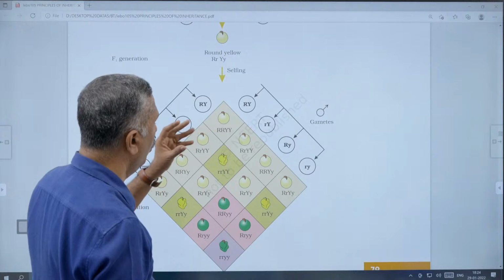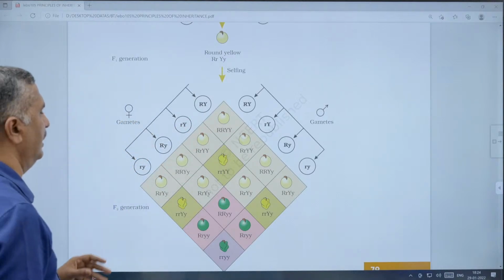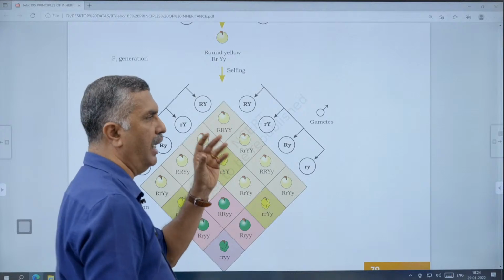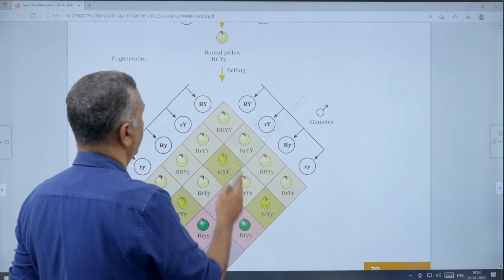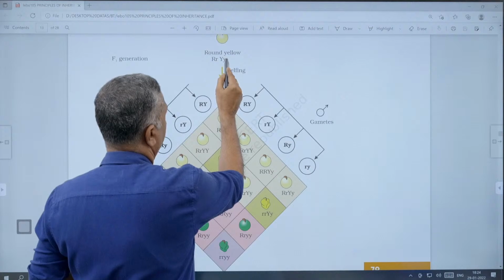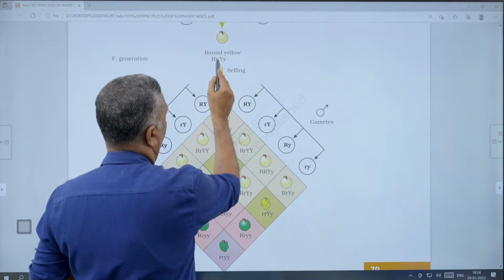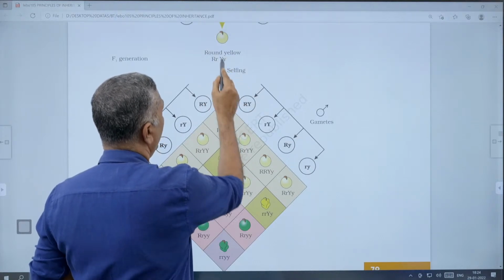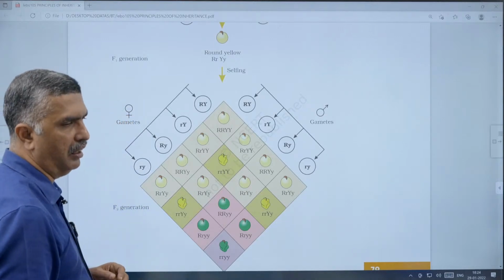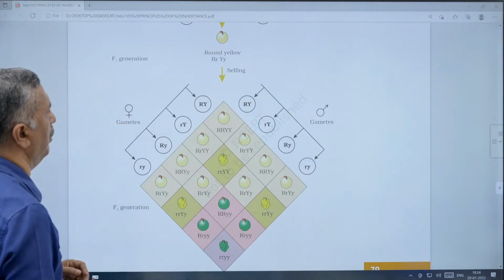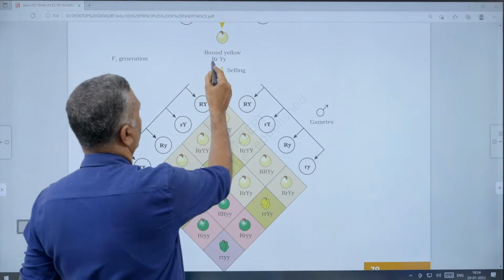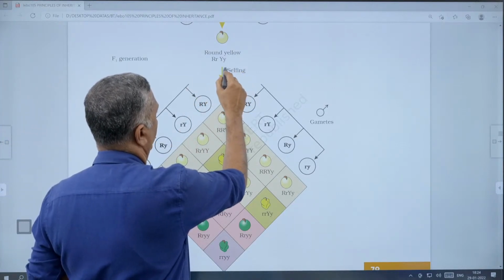Here are two pairs of characters. That is the case of two sets of characters, traits, found in a hybrid, that will segregate. That is capital R and capital Y. Those are two characters, seed shape and seed color. These two pairs of characters in a hybrid will segregate independently. They will assort independently, or independent segregation, from capital R to small r and capital Y to small y.